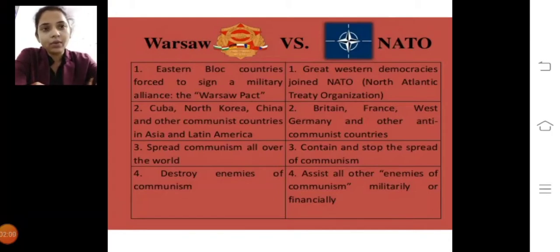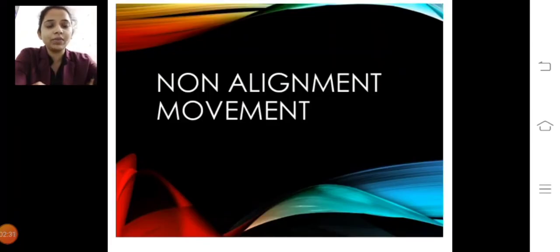Okay, now here one question arises in our mind: suppose I don't want to favor communism as well as capitalism, then what? Some countries, like India, don't want to support communism, and they don't want to support capitalism either, meaning they don't want to enter into this matter. They don't want to support USSR as well as USA. So what about this? That point we will discuss today, and that is the non-alignment movement.